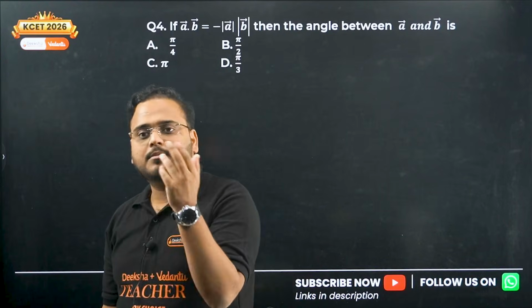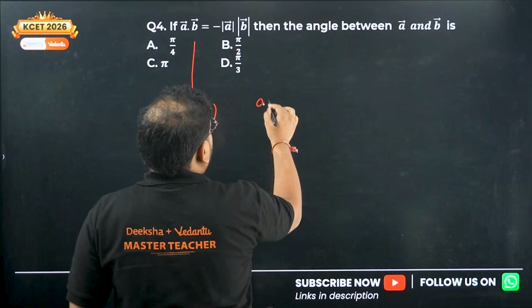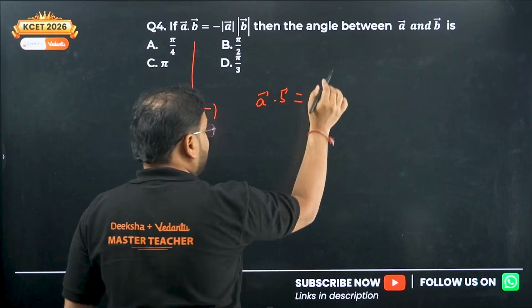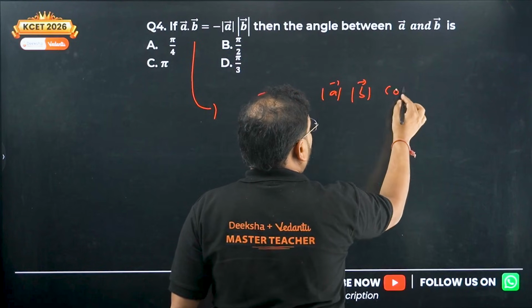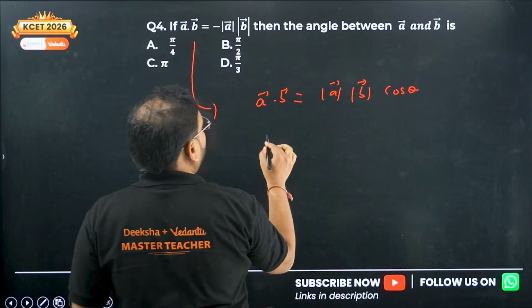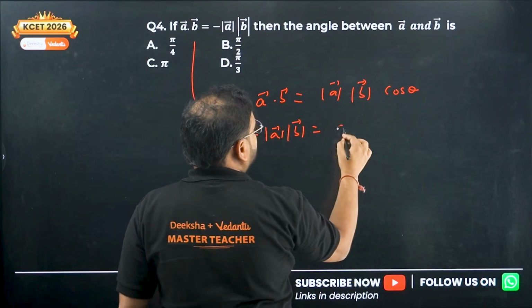A dot B is equal to minus A into B modulus. How do we solve this? A dot B, we have a formula. Formula is important: A into B into cos theta. Now they're saying this is equal to minus A mod into B mod. Same thing you write over here.